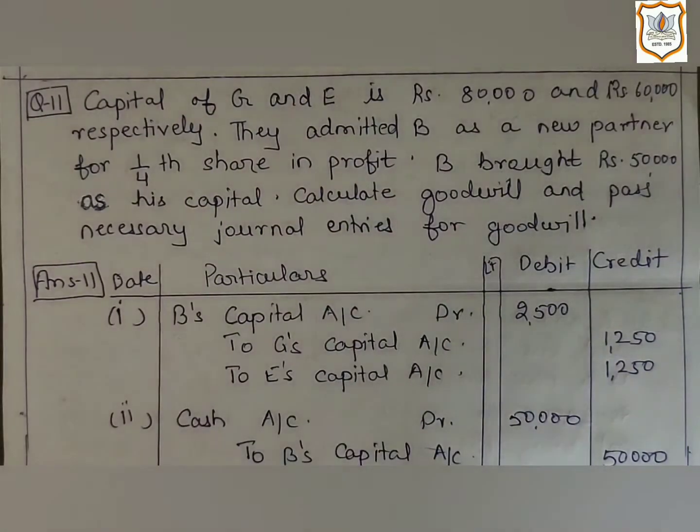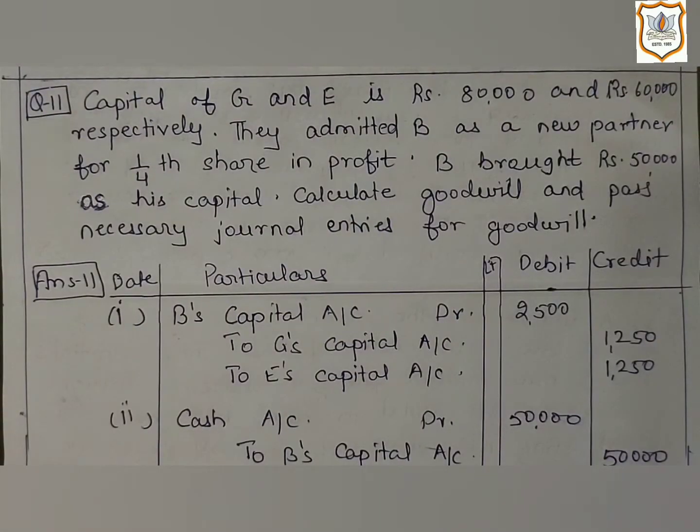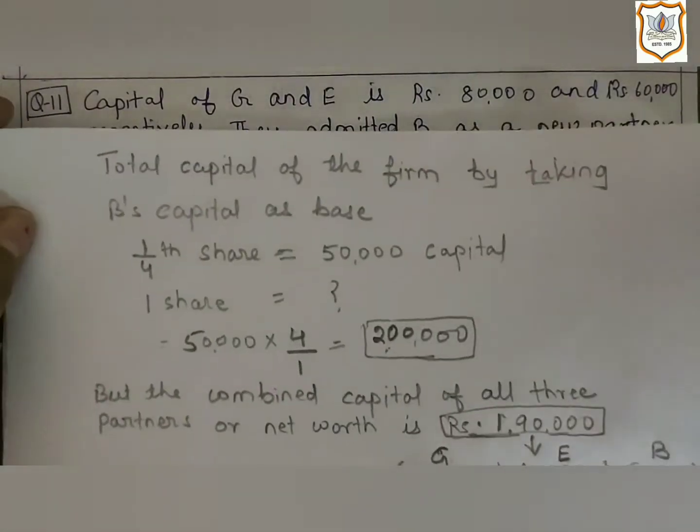See, in this question, firm's goodwill is not given. And here we have to calculate the share of goodwill which new partner will bring. For that, we need to calculate firm's goodwill. So, in the situation when firm's goodwill is not given, in that case, goodwill of the firm is valued on the basis of capital of partners. So let us see calculation for this.